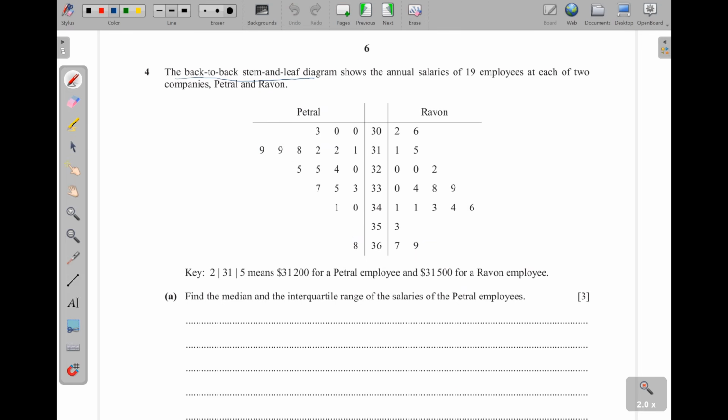Question 4. The back-to-back stem and leaf diagram shows the annual salaries of 19 employees at each of 2 companies, Petro and Ravon. It is given here. Remember, for the stem and leaf diagram, the numbers in the stem must be increasing downwards, and the numbers on the leaves must be increasing to the right. On the right side, they must be increasing from the stem and then outwards. So they increase this way and then this way, and then they must align vertically. You see, all of them are aligning vertically.